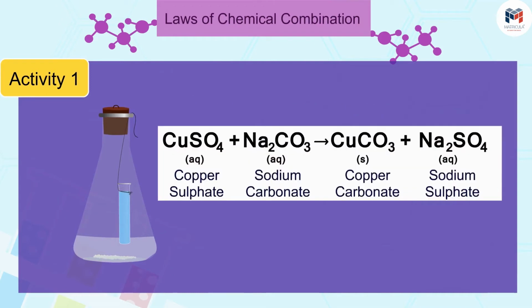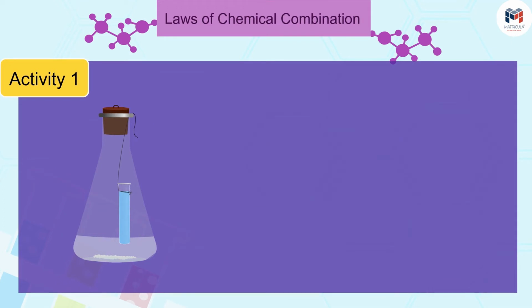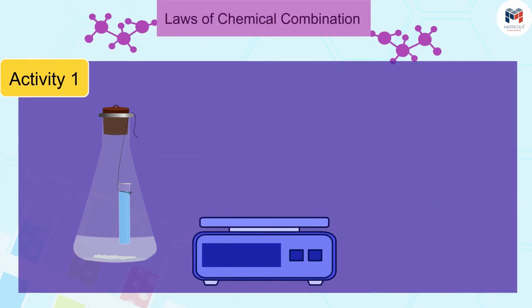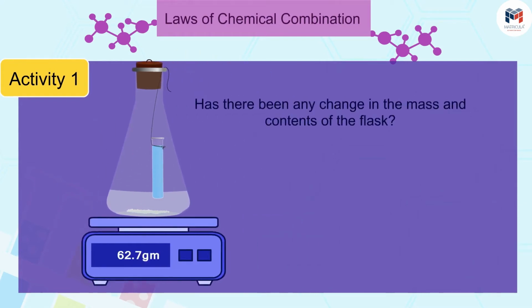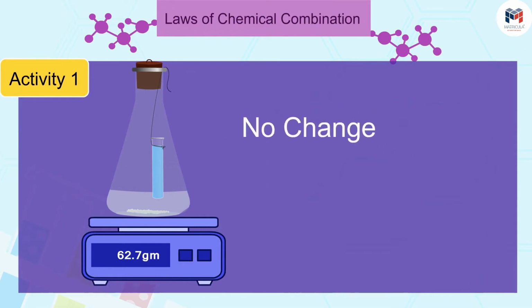Here, copper sulfate and sodium carbonate react, and blue copper carbonate and sodium sulfate solutions are obtained. Now weigh this flask again. What do you see? Has there been any change in the mass and contents of the flask? There is no change in the mass of the flask.